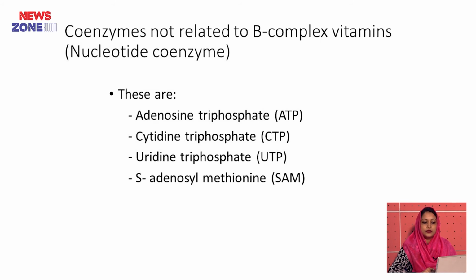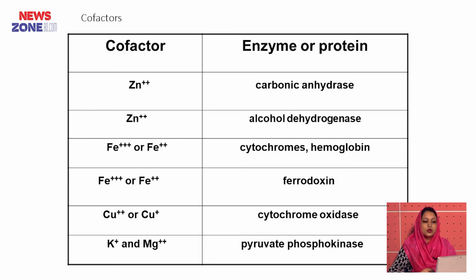Coenzymes not related to vitamin B complex are adenosine triphosphate, that is ATP, cytidine triphosphate, CTP, uridine triphosphate, UTP and S-adenosyl methionine, SAM. Now cofactors are inorganic substances sometimes necessary to enhance enzyme activity.